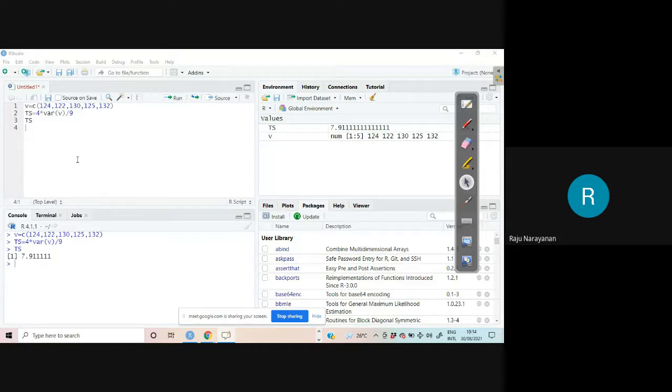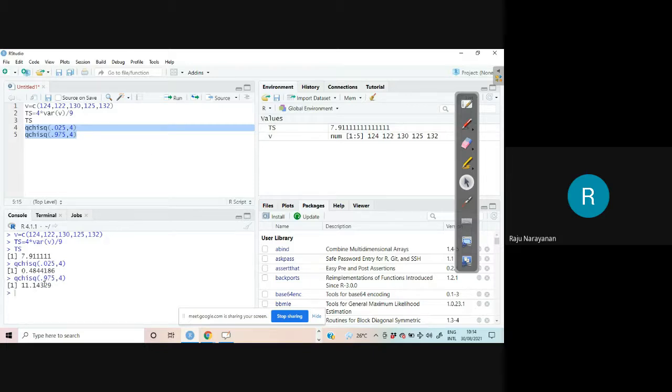Then qchisq, qchisq of 0.025, comma, degrees of freedom 4. Okay, and qchisq of 0.975, degrees of freedom 4. If you don't have RStudio with you, you can do the same thing in R. Don't worry.